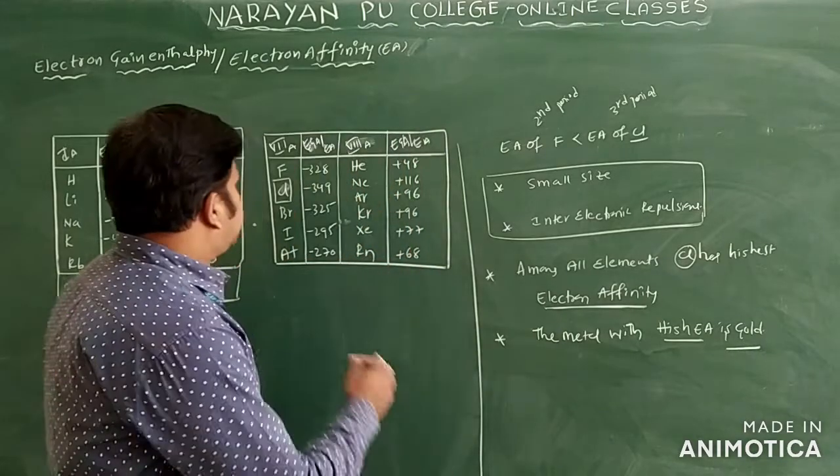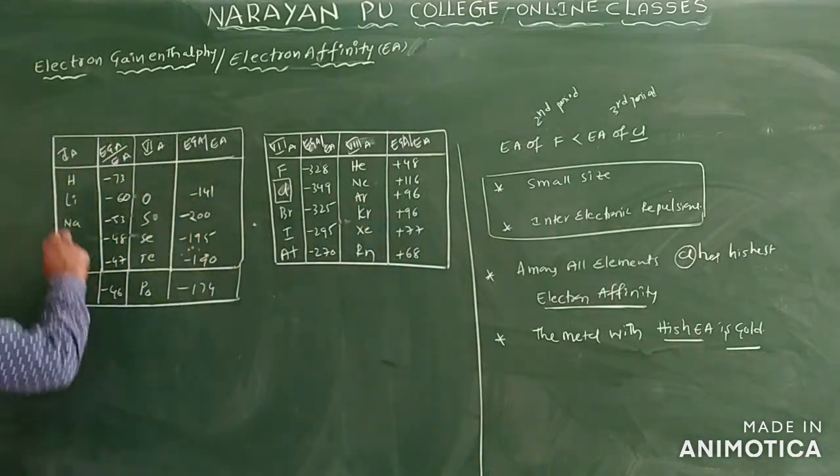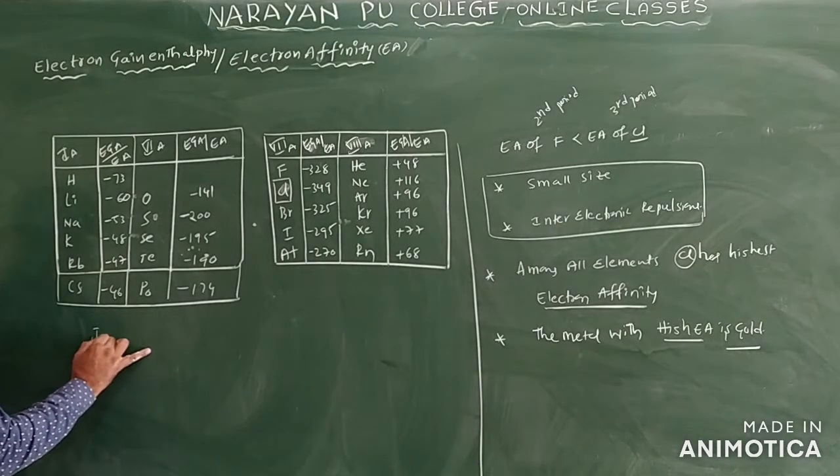You can see some of the experimental values of electron affinity are given. This is the first A group only. In the first A group, what elements are there? Hydrogen, lithium, sodium, potassium, rubidium and cesium. You know, in a group from top to bottom, electron affinity generally decreases only. If you see the first A group, what is there here?